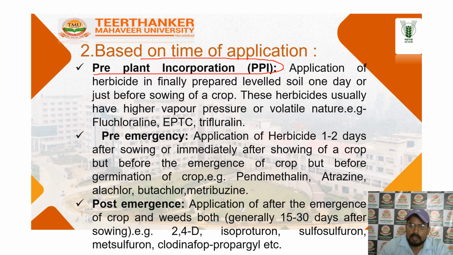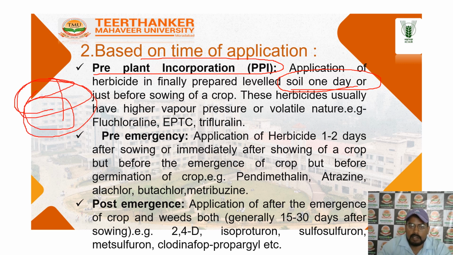So the application is made after the field is prepared, with the leveling of the soil, and then the herbicide is applied in the field. There should be no traveling in the field after the herbicide application. The herbicide creates a layer on the surface of the soil, and it kills the vegetation of the crop weeds.